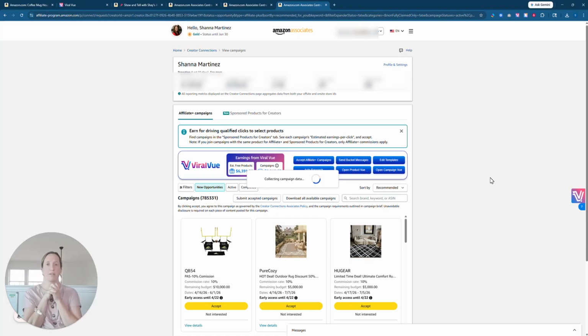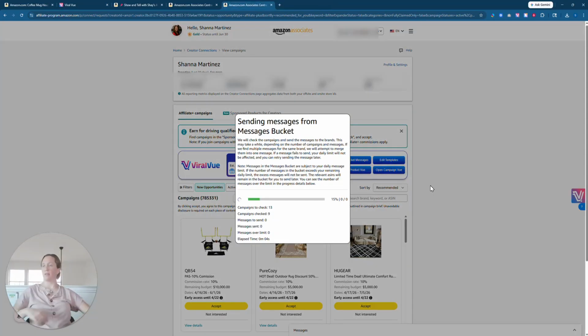So as you can see, first what it does is it collects your campaign data. Basically what that's doing is it's checking, is the campaign still active? Was it expired? Does it still have a budget left? So they're not going to send messages if there's no budget left or if there is no time remaining on that actual campaign. And as you can see here, it's collecting all the campaign data. Now it's checking it. And then it's saying that out of all of those ones that I selected, it only has 6 messages to send. So basically that means there wasn't enough budget or the campaign had already ended.